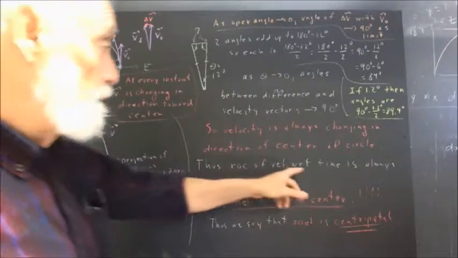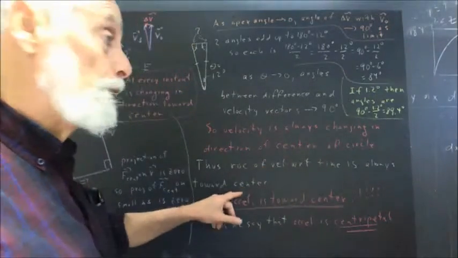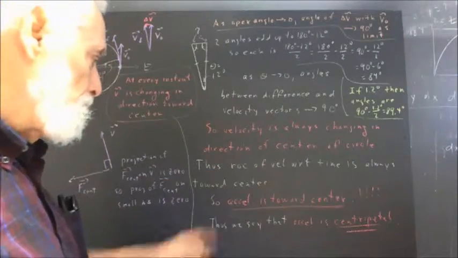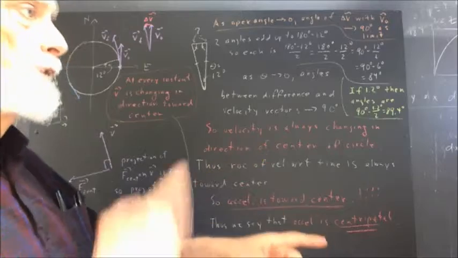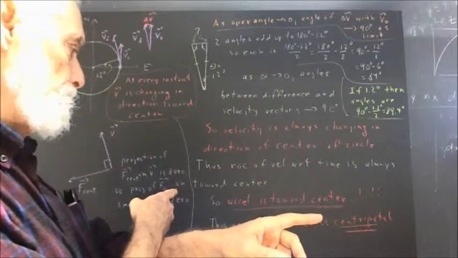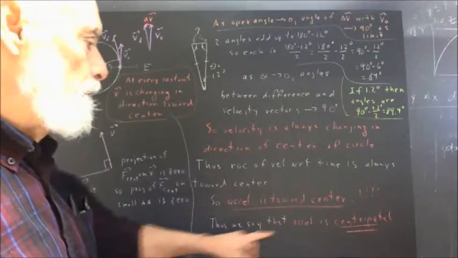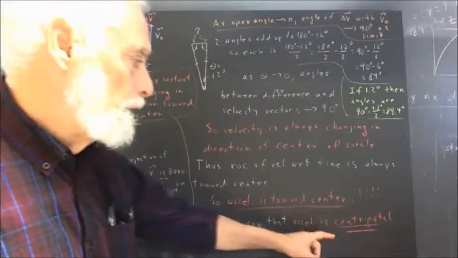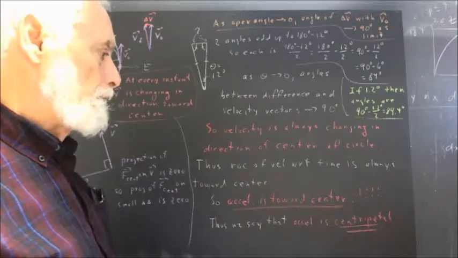So the rate of change of velocity with respect to time is always toward the center, and rate of change of velocity with respect to time is what we call acceleration, so our acceleration is always toward the center. We then say that our acceleration is centripetal. So this is the meaning of centripetal acceleration.